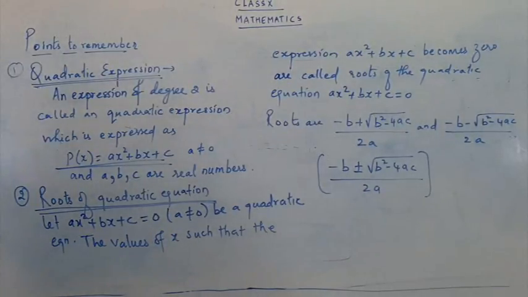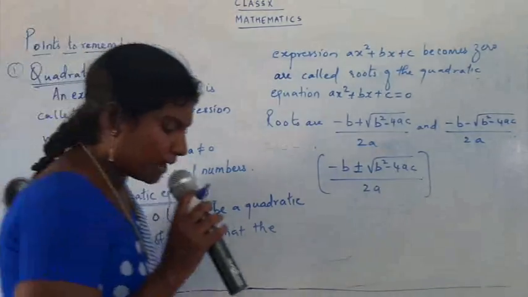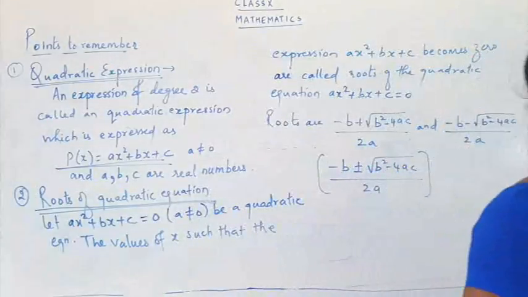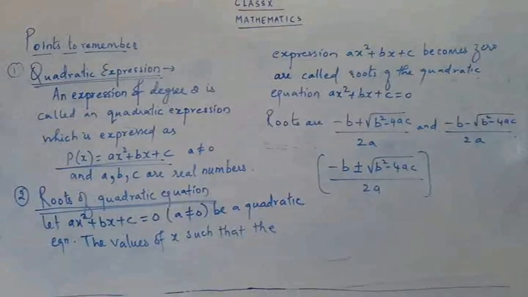And one more root: minus b minus square root of b square minus 4ac upon 2a. You can just combine them together.